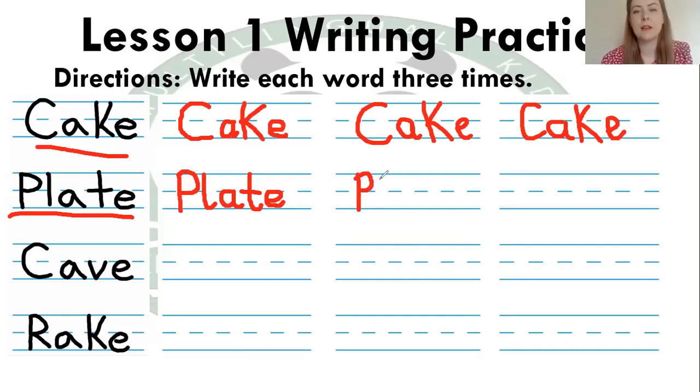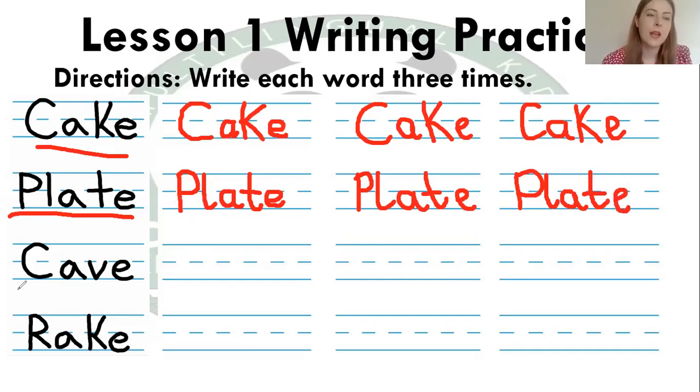We have P, L, A, T, E. And one more, P, L. Oh, that was not a good L. Let's try that again. L, we go down and flick. A and T. And then E to finish.